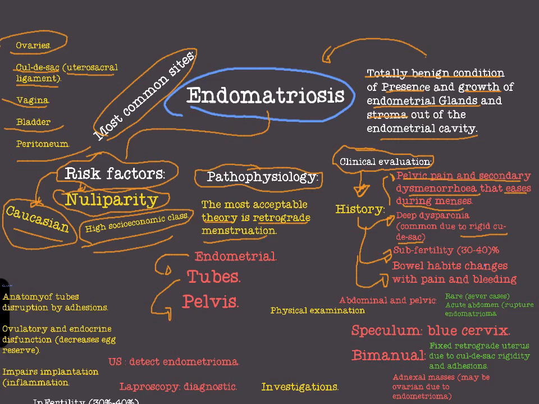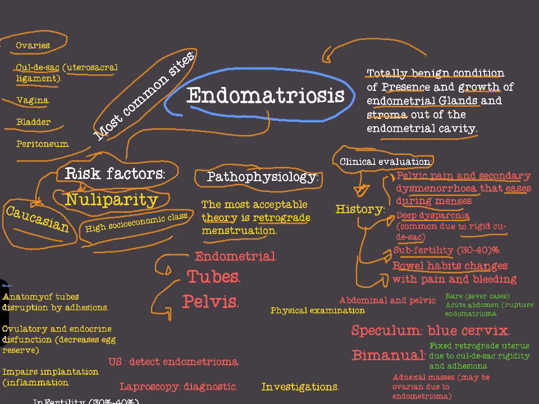So in the history you have to ask about pelvic pain and secondary dysmenorrhea, deep dyspareunia, subfertility and bowel habit changes, okay. Also endometriosis may come with no symptoms, may be asymptomatic.